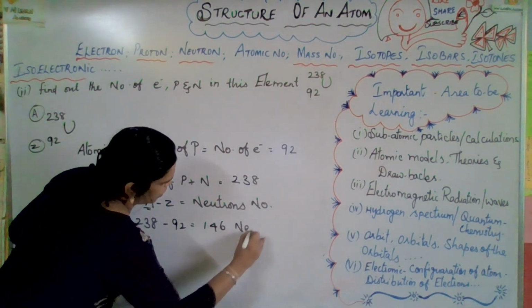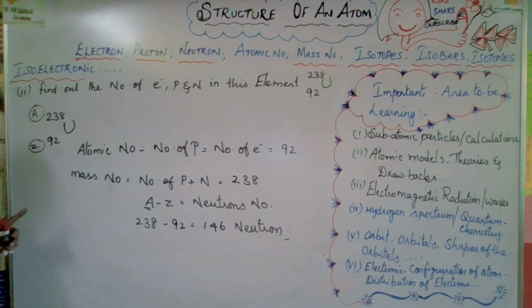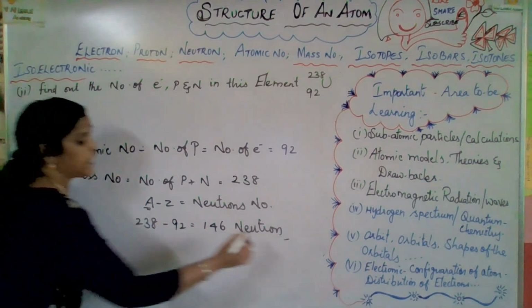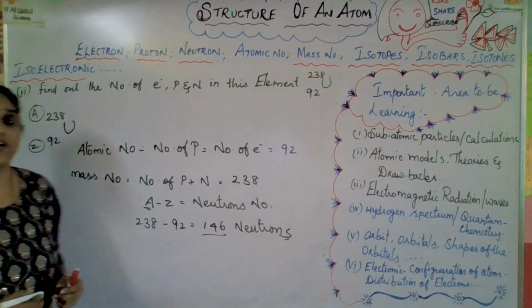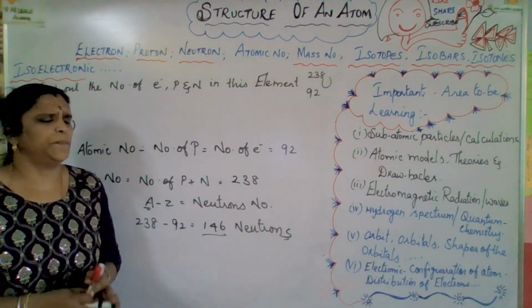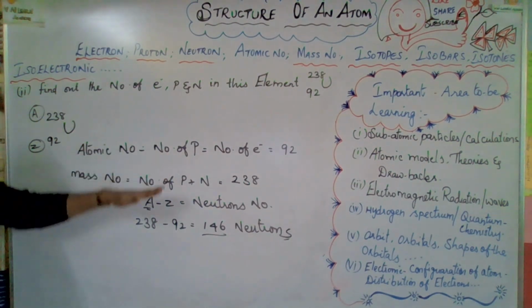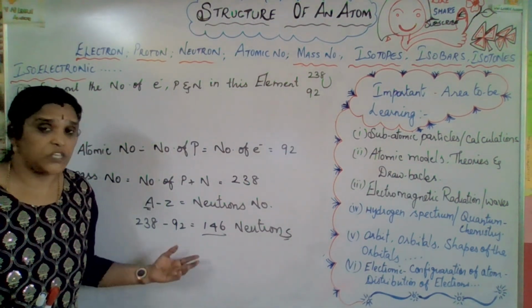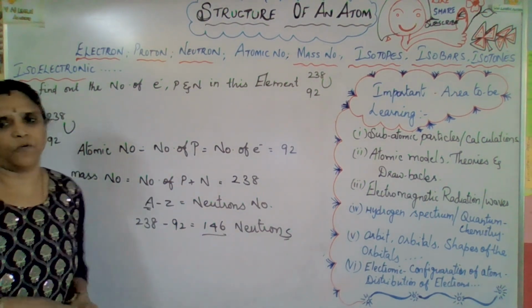It's the neutron. So uranium 92, uranium 238. How many neutrons will be available? 146 neutrons will be available. I hope you got a clear idea about all these protons, neutrons, electrons. Come on, let us check a different question now.